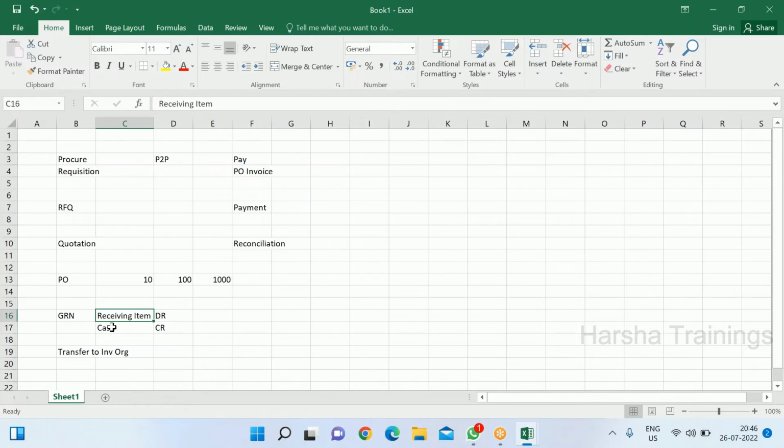Okay, fine. You can say received item debited, material is debited, but how can you write cash is credited? That is what I'm saying. If I write cash, is that correct or do you want to say something? See, I wantedly wrote wrong just to see whether you are active and listening or not. And if you want to add something, you can add here. That is why I asked you, is cash correct or wrong? Can I book cash account in credit, right? That's why I'm thinking about it, I will write something there.